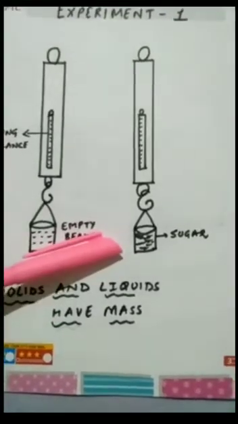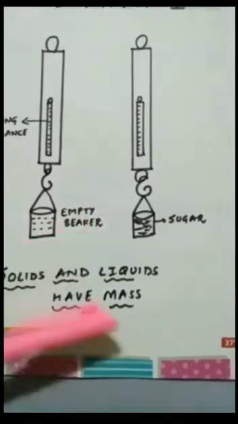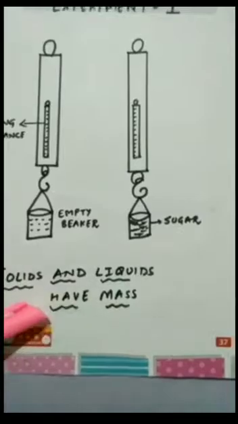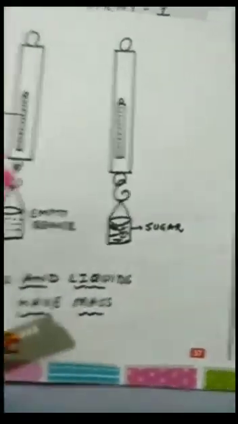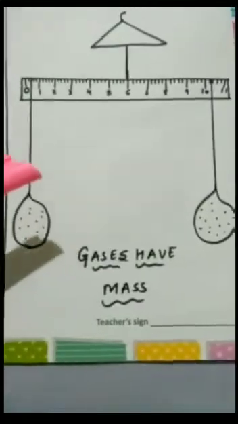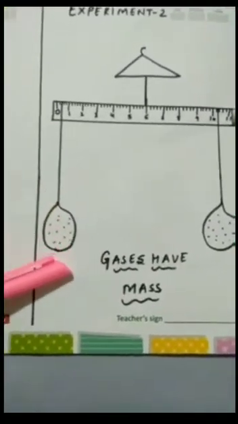Repeat this activity using milk or water. We conclude that solids and liquids have weight and have mass. Now we will go to the second experiment. In this experiment we will show that gases have mass.